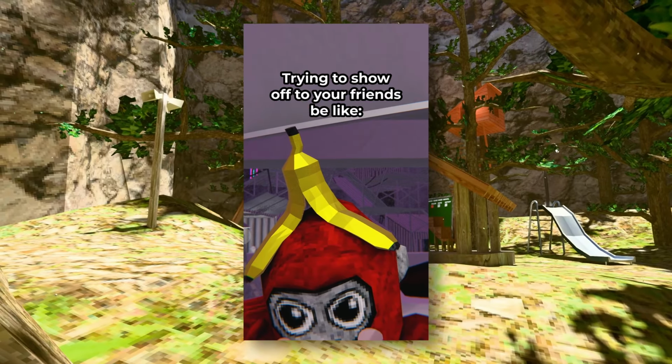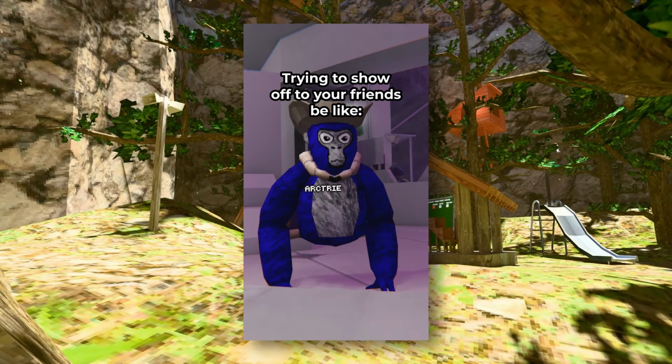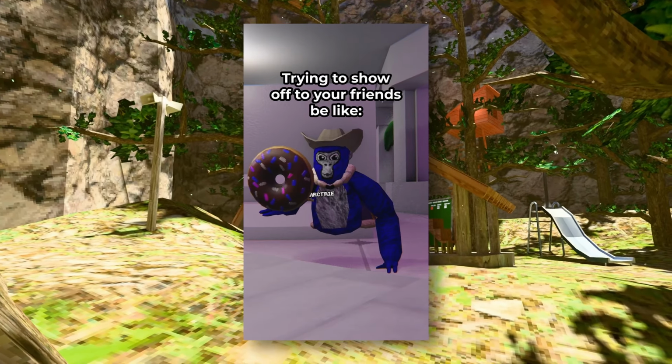Check it out! Limited edition banana hat! Yeah, I wasn't gonna buy it anyway. Oh yeah? What'd you get then? Minimalism. It's a style.